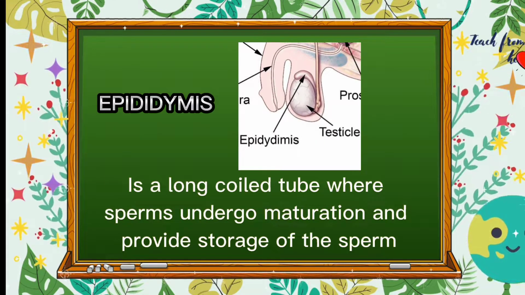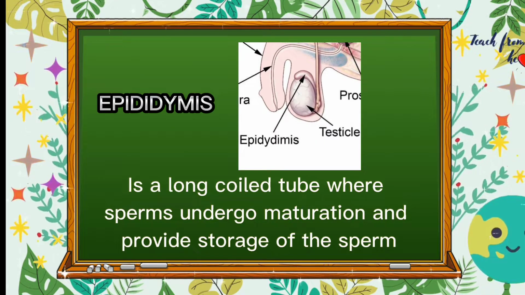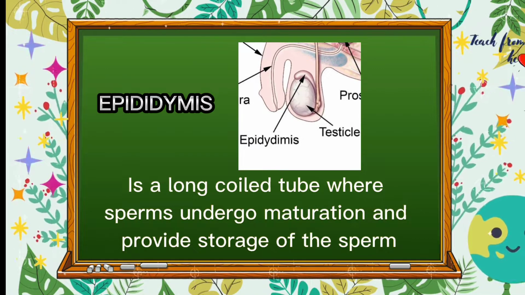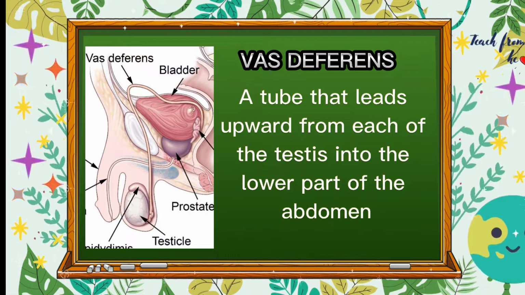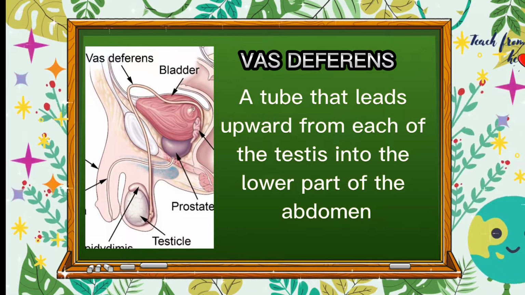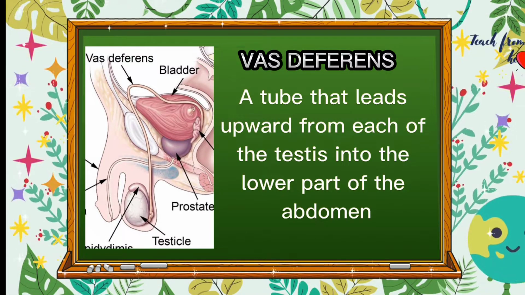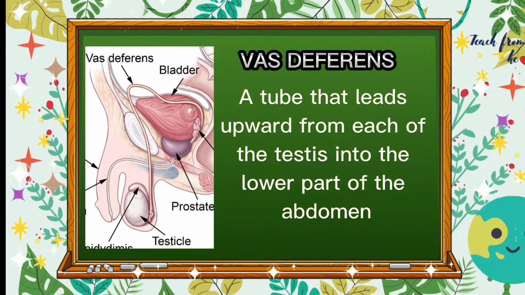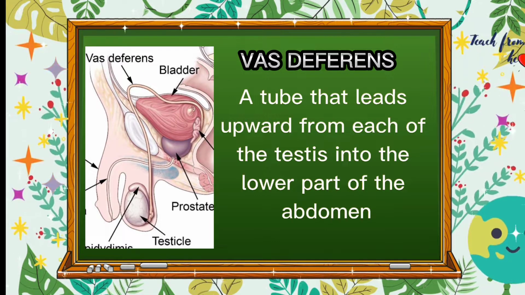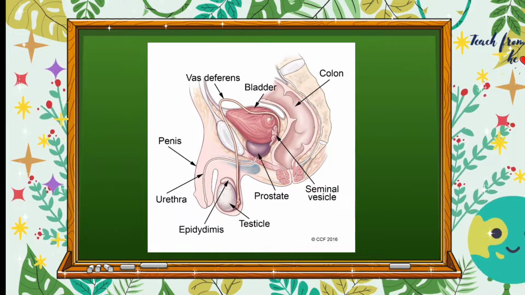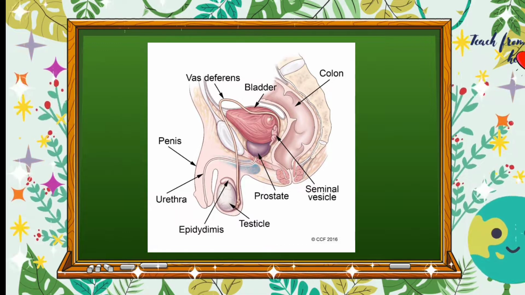Epididymis is a long coiled tube where sperms undergo maturation, and its function is to carry and store sperm cells that are created in the testes. Vas deferens is a tube that leads upward from each of the testes into the lower part of the abdomen. Its function is to transfer mature sperm to the urethra in preparation for ejaculation. Class, this is the full representation of the male reproductive system.